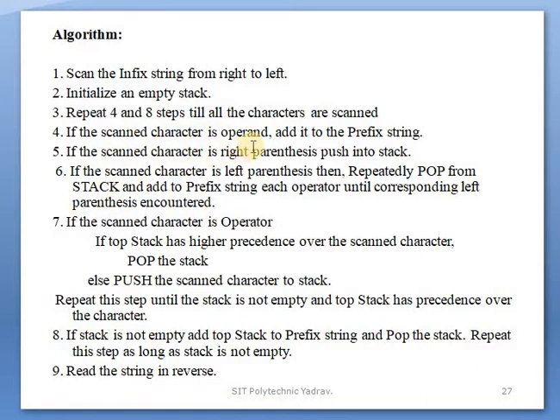When we scan an operand, we directly add it to the prefix. When a right parenthesis is scanned, at that time you push it onto the stack, meaning you start your conversion. When the scanned character is a left parenthesis, all operators up to that right parenthesis are popped from the stack and added to the prefix string.